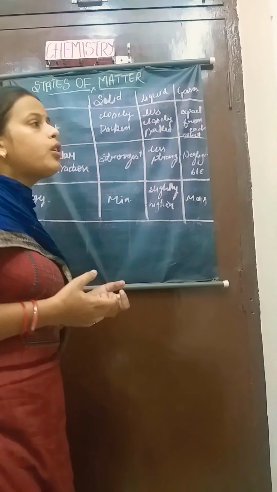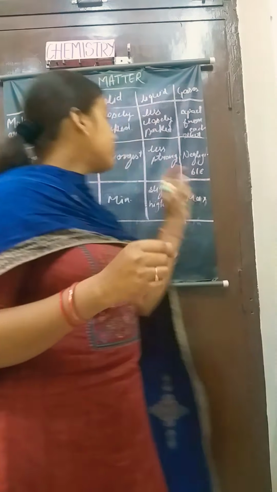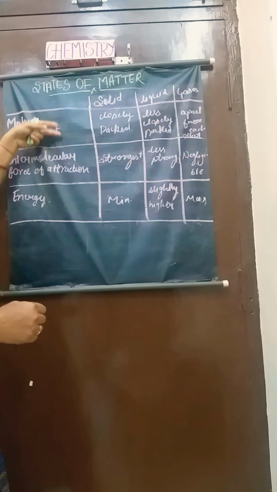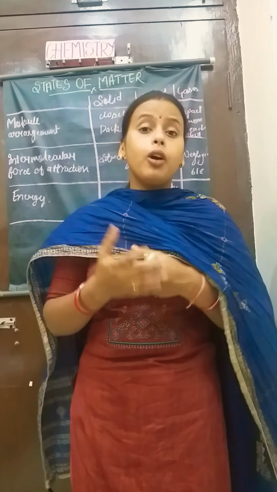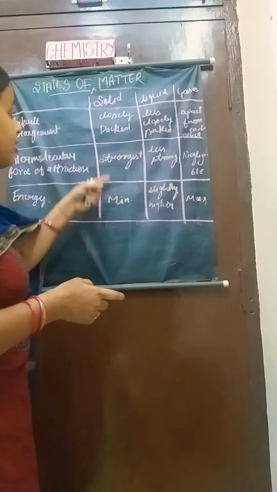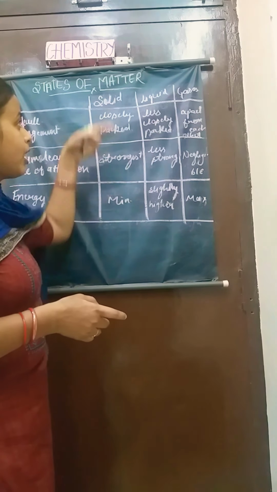So the physical properties of solid, liquid and gas differ mainly due to the difference in intermolecular force of attraction, energy and the interaction between the molecules. Here you can see that these three factors determine the physical state of matter. If the intermolecular force is more, then there will be less energy, so we would say this physical state of matter comes under the solid.